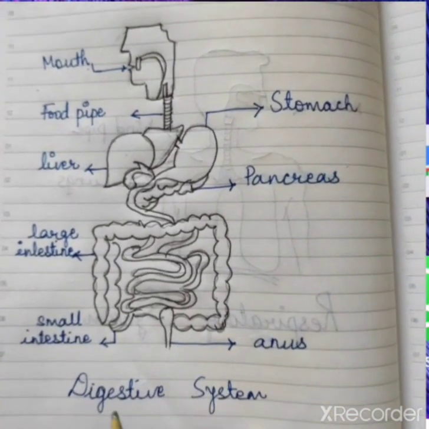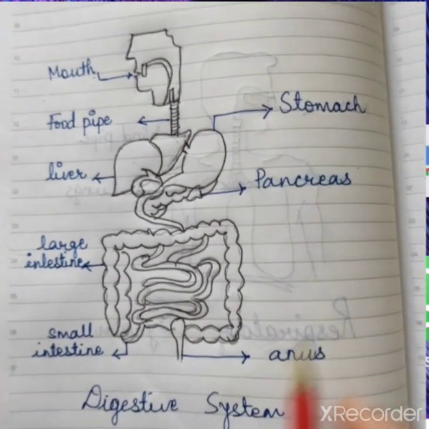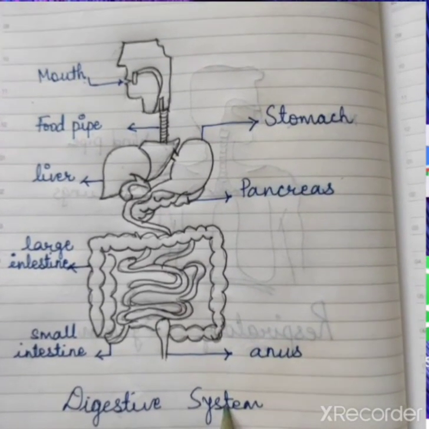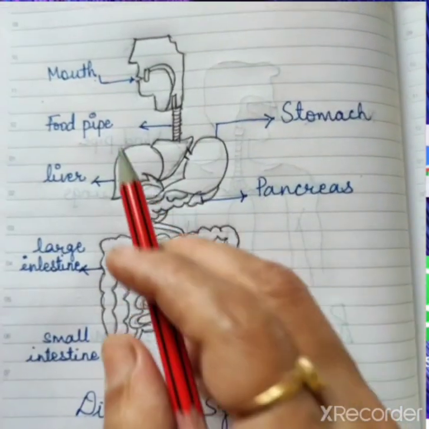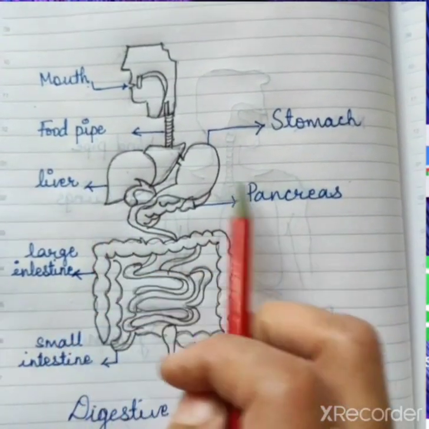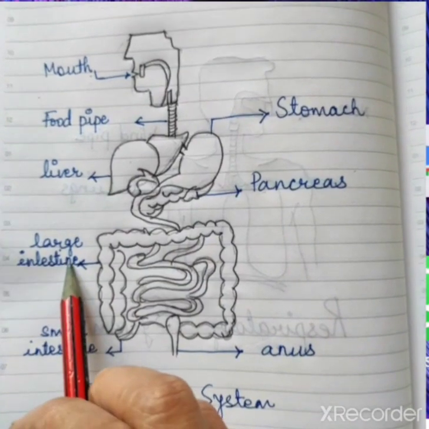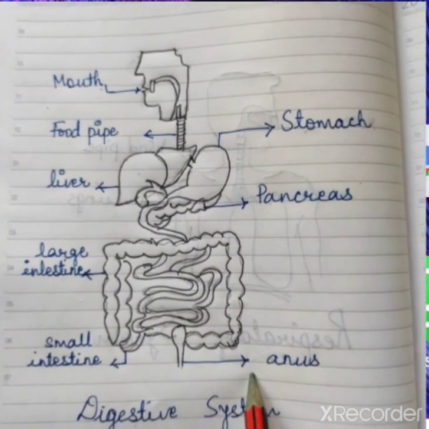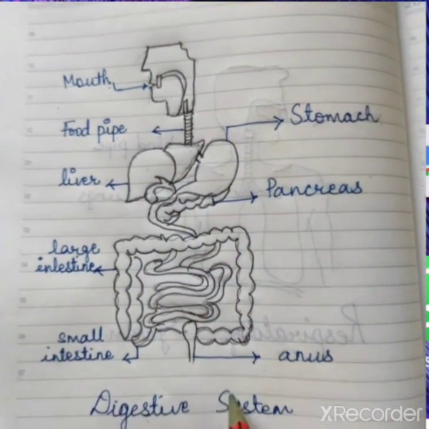Students, our next system is the digestive system. In the digestive system, the mouth, food pipe, stomach, liver, pancreas, large intestine, small intestine and anus together form the digestive system.